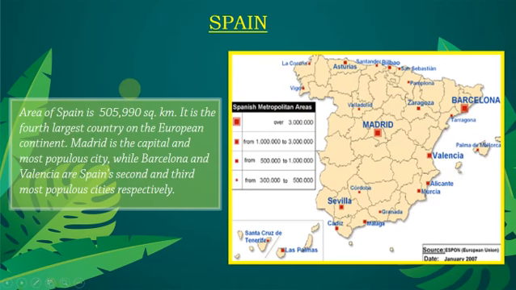If we talk about Spain, the area of Spain is 505,990 square kilometers. It is the fourth largest country in the European continent. If we talk about the capital of Spain, it's Madrid, and it is also the most populous city of Spain. Second one is Barcelona, and third one is Valencia.